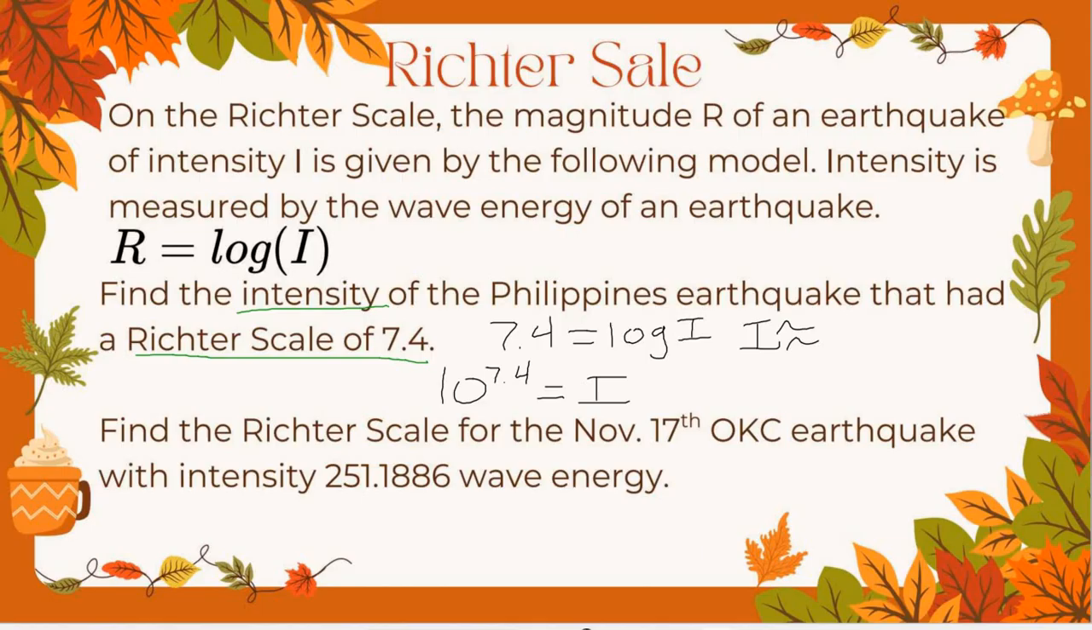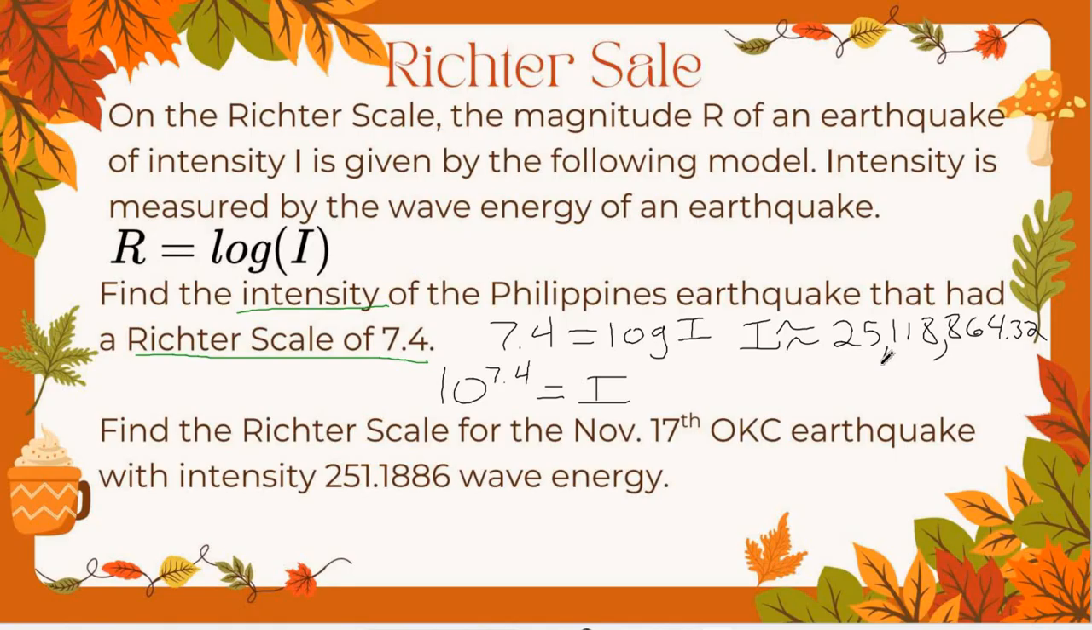A really big number, okay. 2,511,8,864. Yeah, so 1, 2, 3. So we have 25,118,864. Yes? Yeah. Which is why, right, that's the whole reason why we have this Richter scale rating.